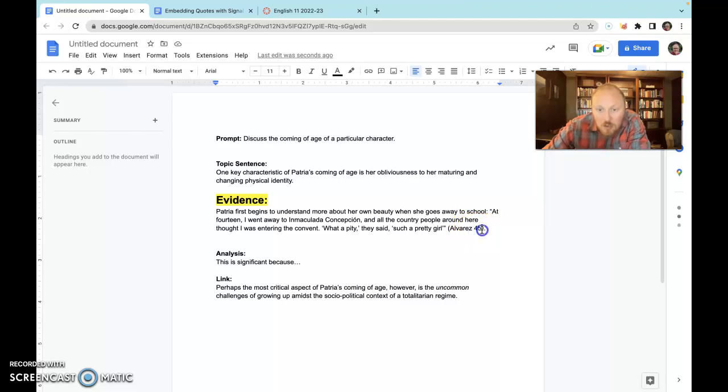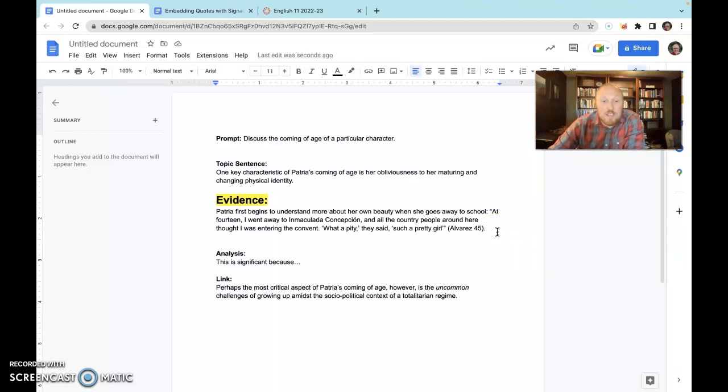And then you close the parenthesis, no space. And you also have no space before the period on the outside of the parenthesis. So I've got my quote, no period, space, parenthetical citation, period. That is how you properly format a direct quote.